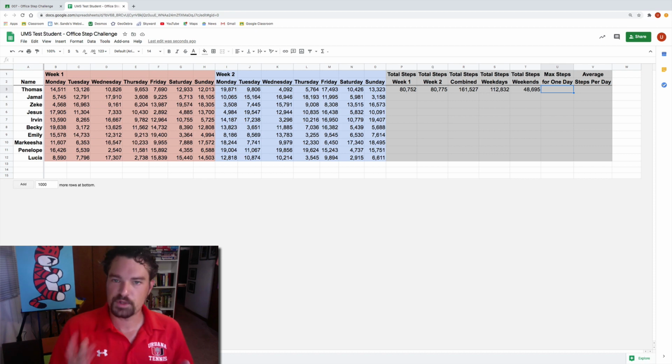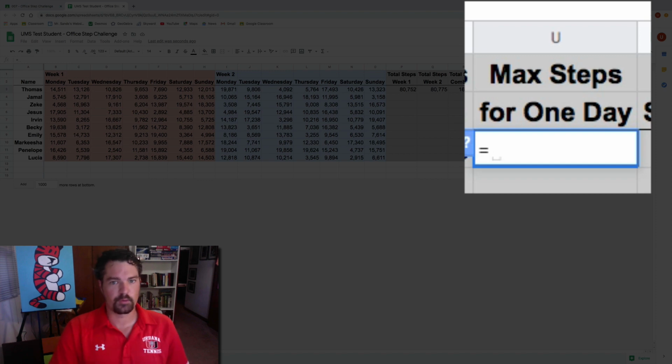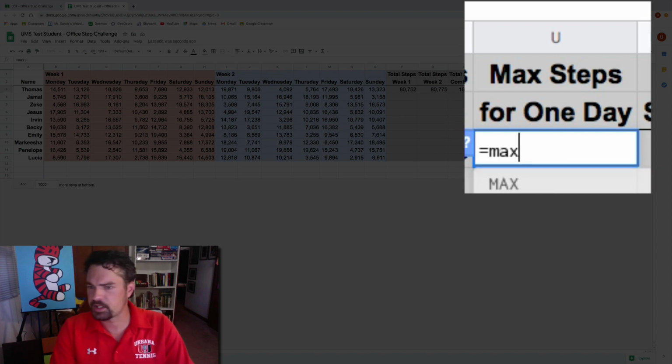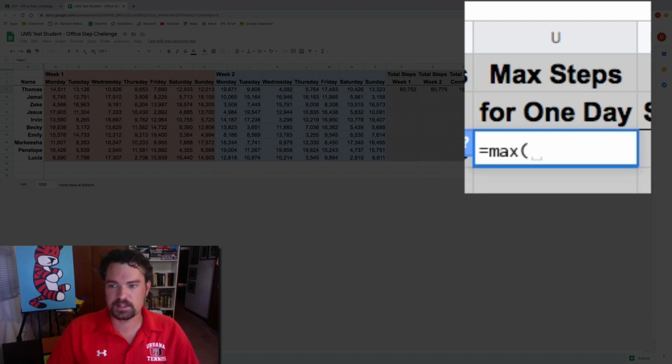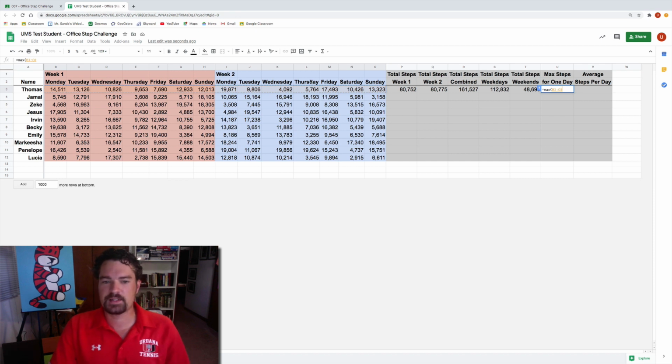Ooh, I forgot. We do have one other formula, max, but that's pretty easy. That's maximum. I will go ahead and add that to the directions. But max is really simple. Equal, because every formula starts with an equal sign. Maximum. Or actually, it's just max, isn't it? It's just max. M-A-X. Max. Open parentheses. And I'm going to select all of these. All 14 days. What is the highest total that he stepped in one day?